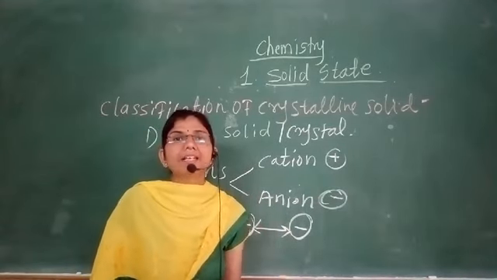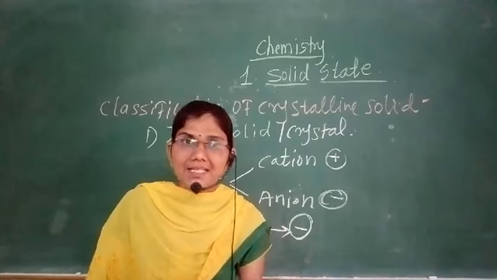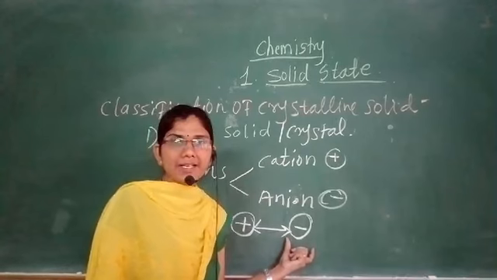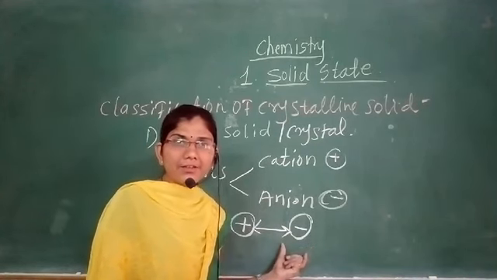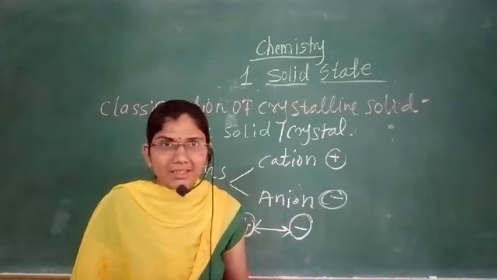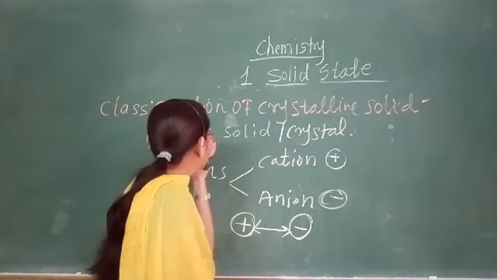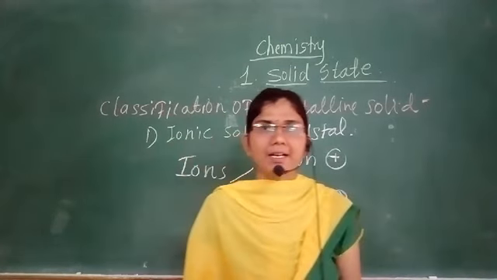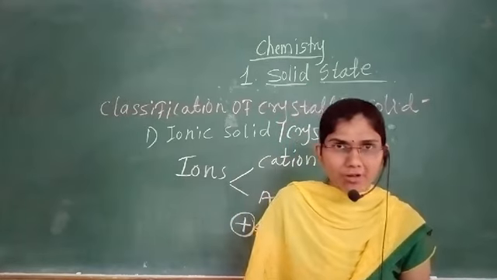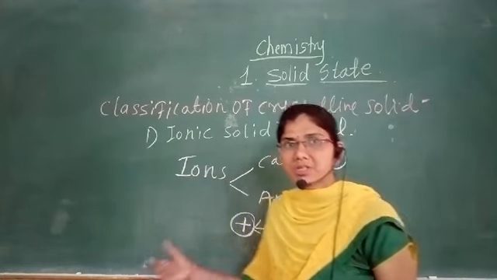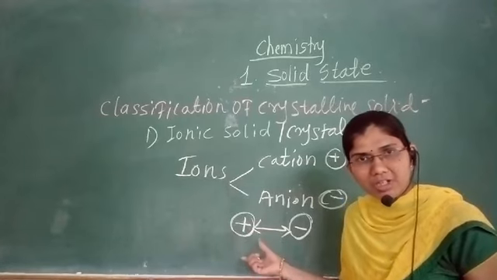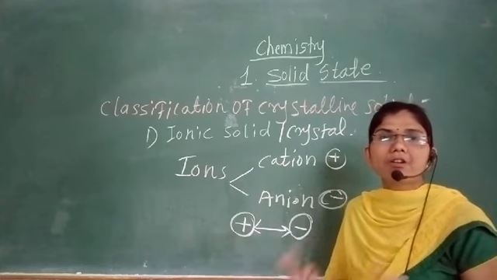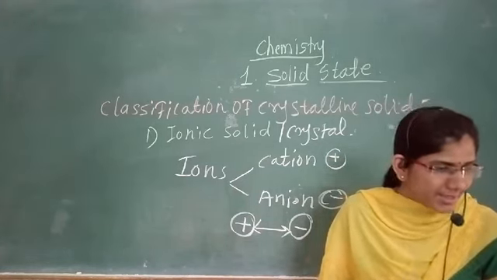And the electrostatic force of attraction exists between these positively charged ions and negatively charged ions, and therefore they attract each other and form an ionic crystal or ionic solid. How is the ionic crystal or ionic solid formed? When these positively charged cations and negatively charged anions come closer, they bond with each other and form the ionic crystal.